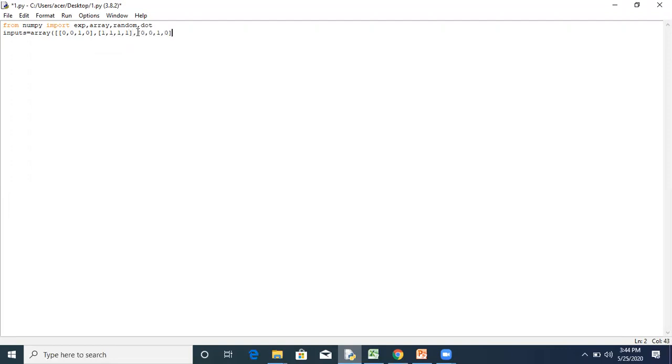Then 1 0 1 0. Then 0 1 1 1. And last we use 1 1 0 0. So these 5 examples we are providing to the system for learning, to train that model.